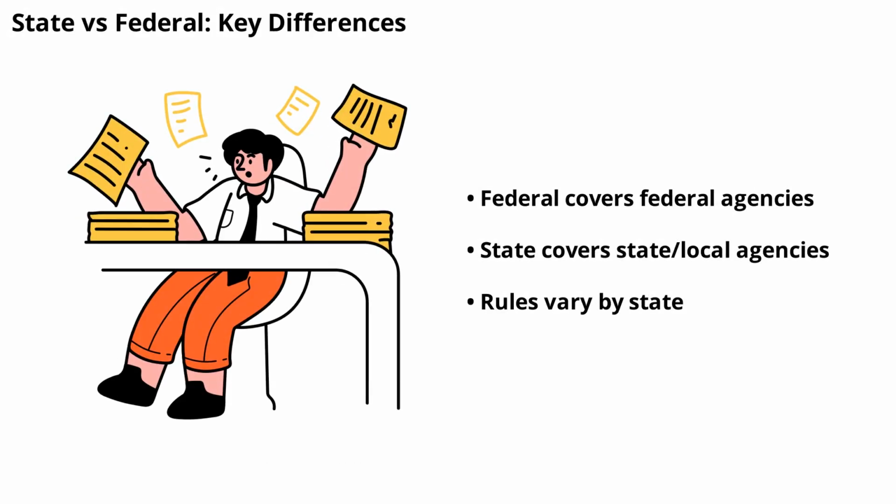The biggest difference between federal and state FOIA laws is the scope. Federal FOIA only applies to federal agencies, while state laws cover state and local government bodies. Each state sets its own rules for what records are available, how to request them, and what exemptions apply. This means the process and your rights can look very different depending on where you live.